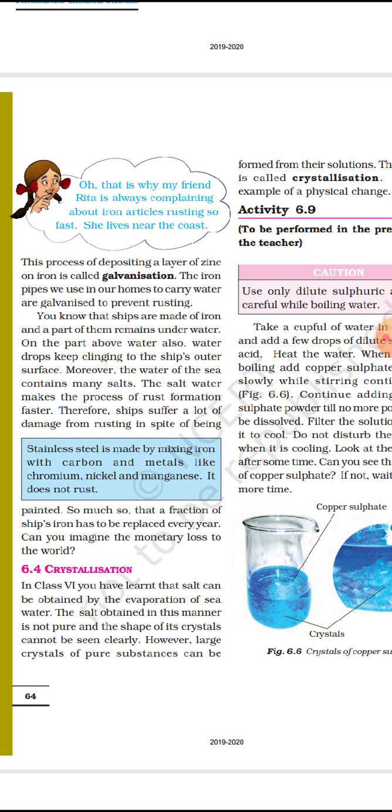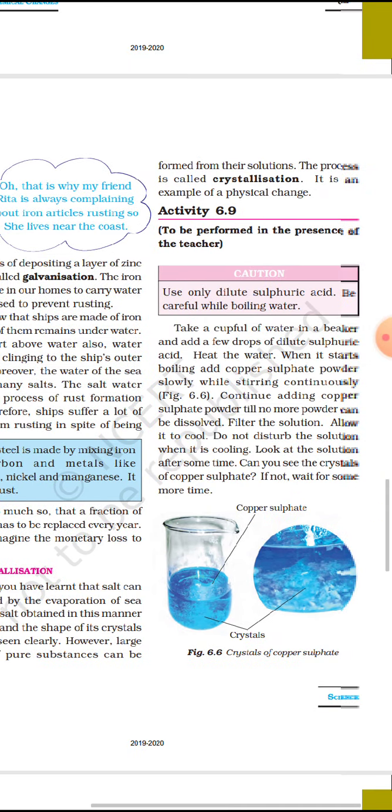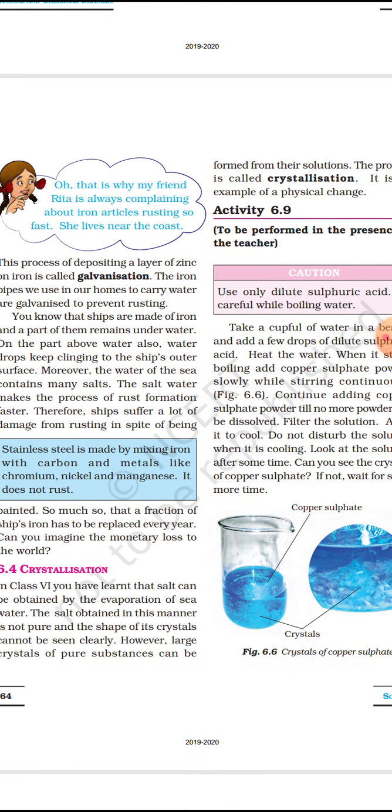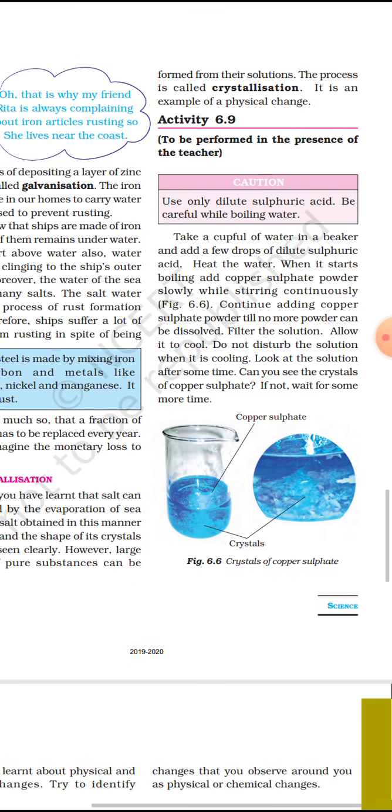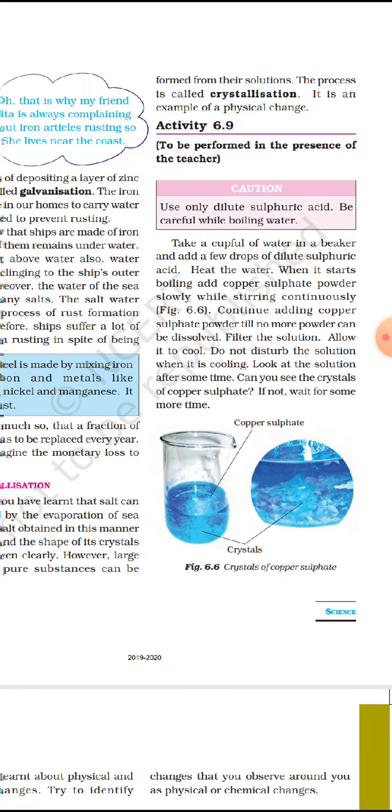Now we are going to see about crystallization. How do we get crystals from a pure substance formed as a solution? Large crystals of pure substance formed from their solutions is called crystallization. See, by this activity you can see it.